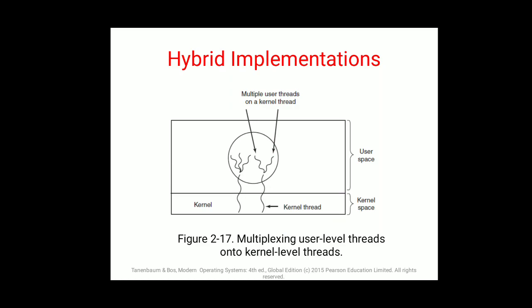It can be one-to-one, the relationship of a user level thread and a kernel level thread in one-to-one manner, or many to one, many threads connected to one kernel thread, or many to many, many user level threads connected to many kernel level threads. These are the models of hybrid implementation.